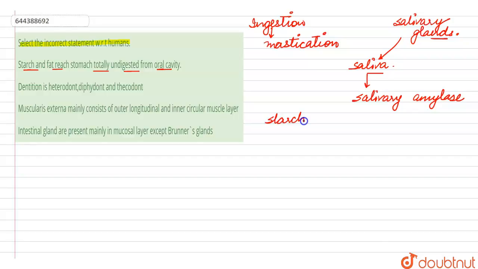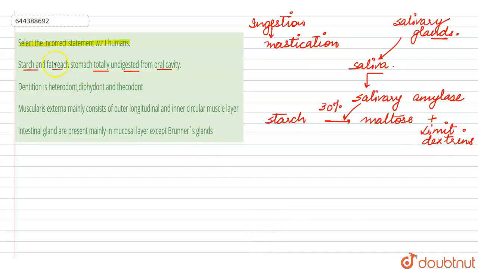When starch is taken in the diet, approximately 30% of the starch will be digested during the chewing process, and it is broken down into maltose and limit dextrins by this enzyme salivary amylase, which is secreted in the saliva, while the rest of the 70% will be digested by the pancreatic amylase.